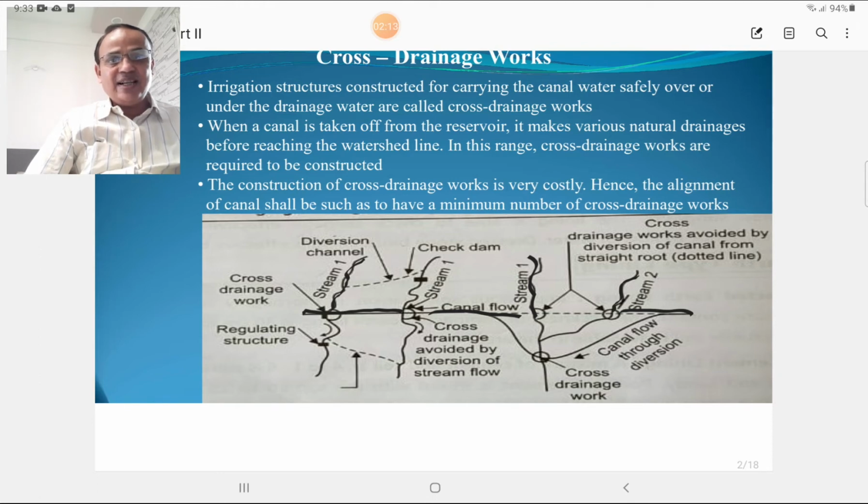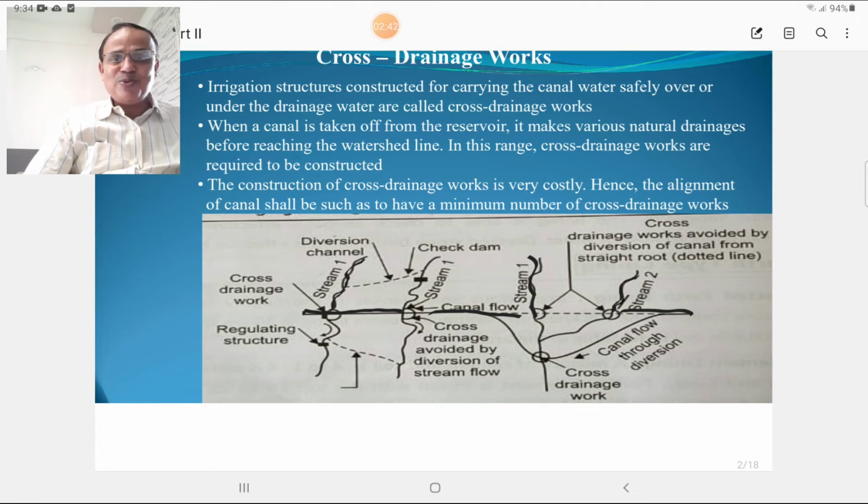When a canal is taken off from the reservoir, it meets various natural drainages before reaching the watershed line. In this range, cross drainage works are required to be constructed. The construction of cross drainage works is very costly. Hence, the alignment of the canal should be such that there are a minimum number of cross drainage works.